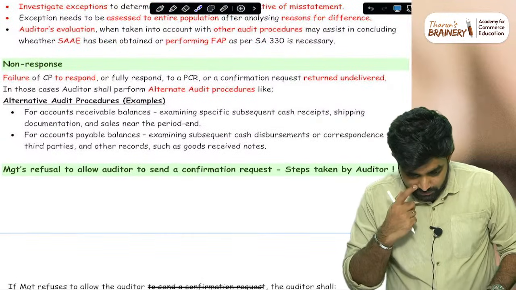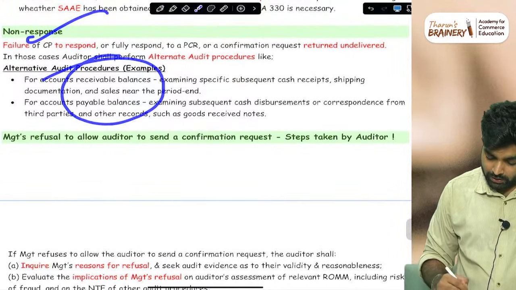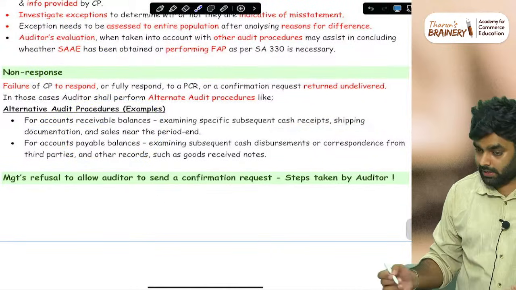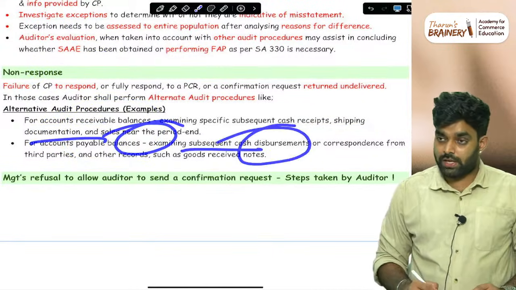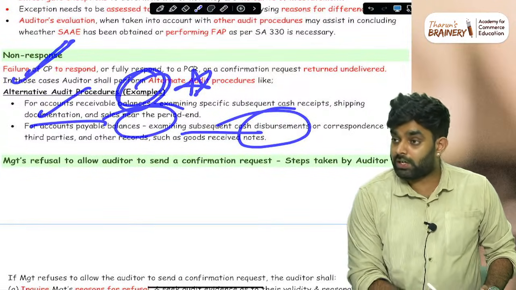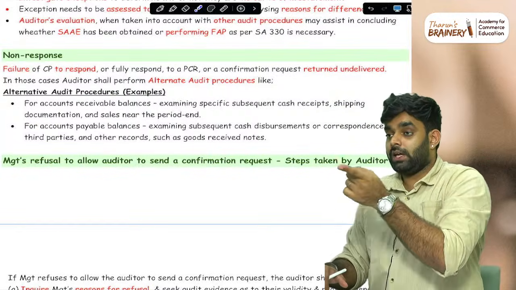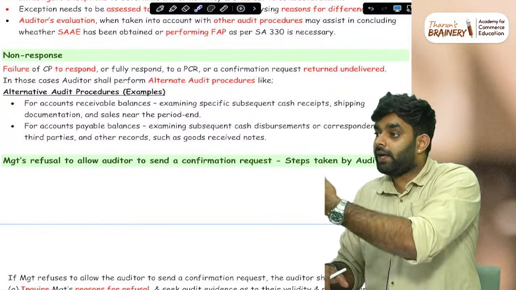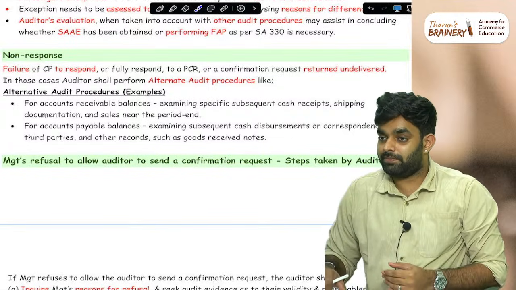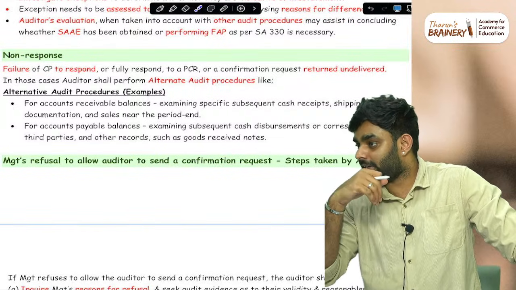Non-response is there, that is, they are not responding. Alternative audit procedure: you can check accounts receivable through examining the subsequent transactions. You can check accounts payable through examining subsequent cash disbursements. The alternative procedure is important, keep that in mind. Non-response, what are the alternative audit procedures? And sometimes they may give something other than this. But say you send a confirmation to the bank and the bank is not responding. What is the alternative procedure? Any procedure, just tell. Bank statement, we can take, for non-confirmation.